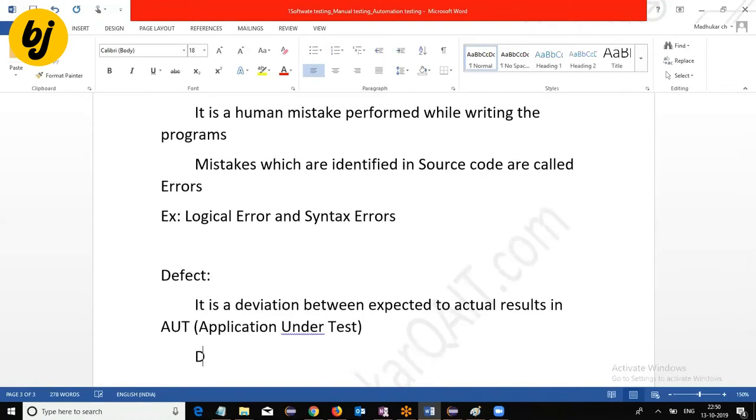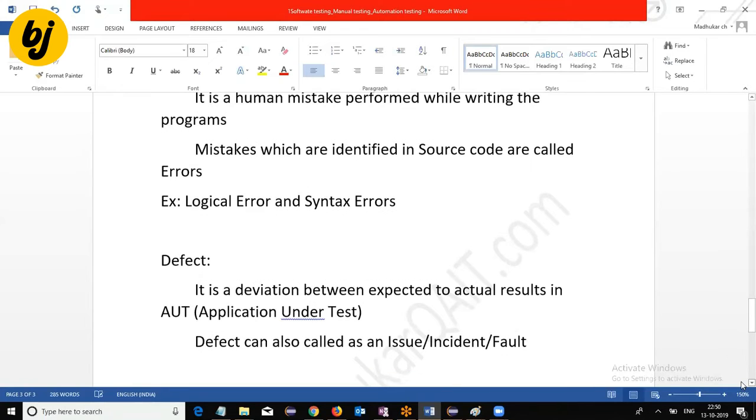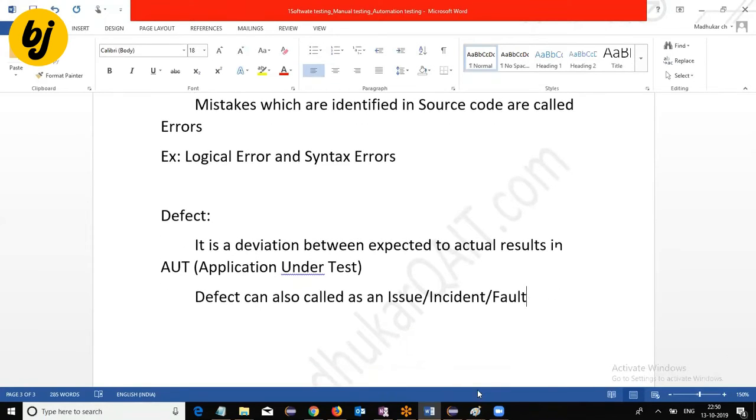So defect can also be called an issue or incident or fault. But who is responsible for identifying these things? The test engineer. From your point of view as a test engineer, whenever we identify a deviation between expected and actual results in AUT, that we are going to call a defect. Sometimes a defect can also be called an issue or incident or fault.